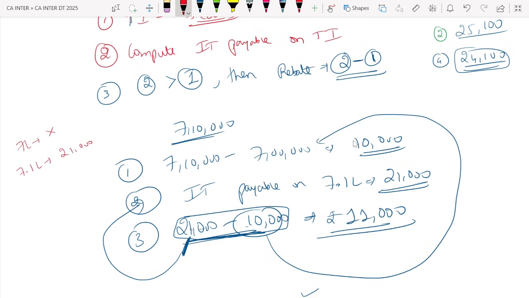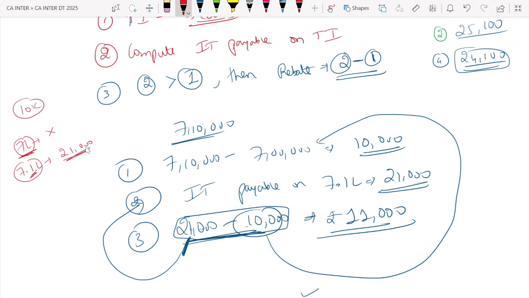Right? So it's like telling, for 7 lakh, generally, what is the tax actually? What is the extra payment? Extra payment over and above 7 lakh, 7.1 lakh, 10,000. 10K is extra. So I am telling Nirmala madam, up to 7 lakh anyway there is no tax. But above 7 lakh there is 10,000 extra. But for earning that 10,000 extra, I am paying tax of 21,000.